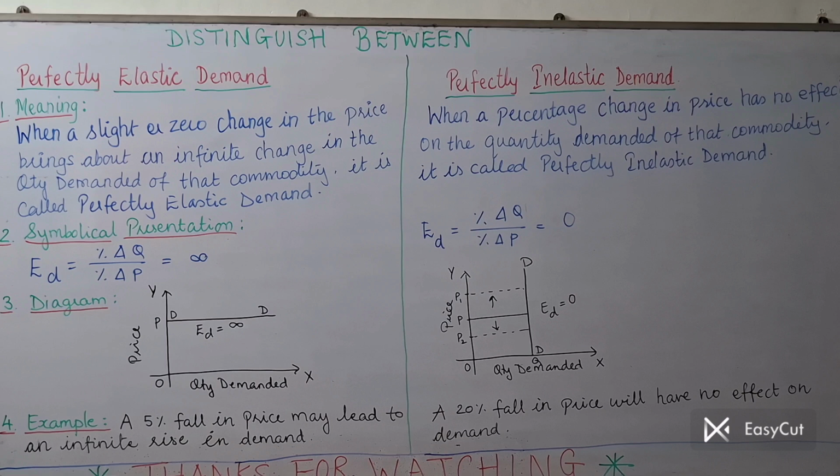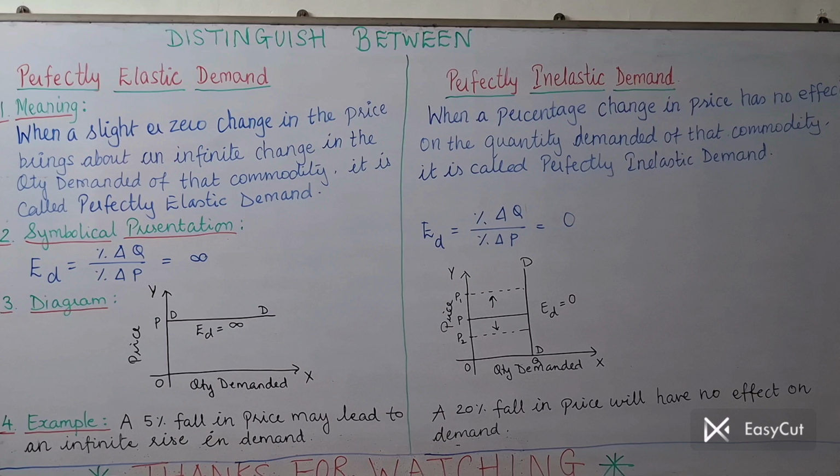Third point, we will draw the diagram. Since it is infinite demand, the demand curve is a horizontal straight line parallel to the x-axis as shown on the board. You are well familiar with the diagram. That side, it is perfectly inelastic demand. The demand curve is a vertical straight line parallel to the y-axis. There we have shown both the possibilities. Price has risen to P1, price has fallen to P2. In both the cases, the demand remains the same. Demand is as it is, OQ. So that was the diagram.